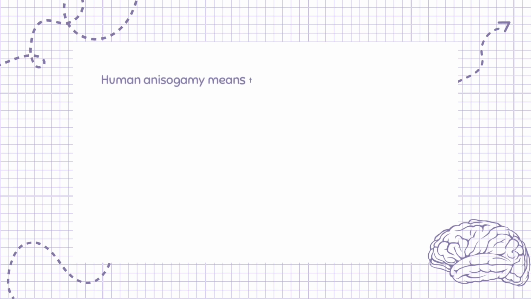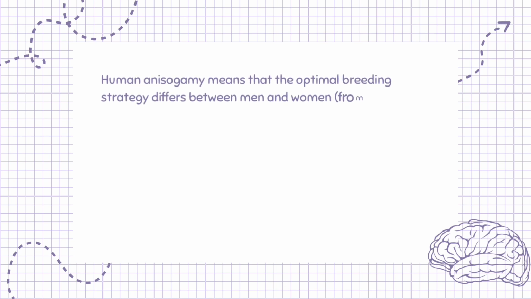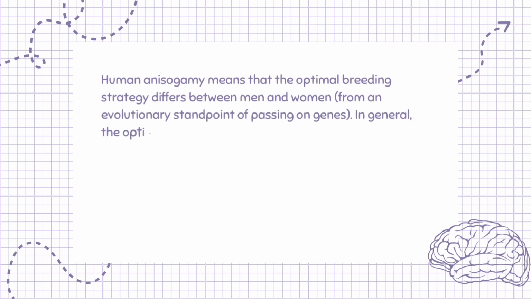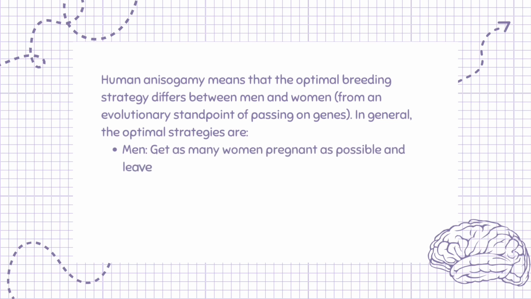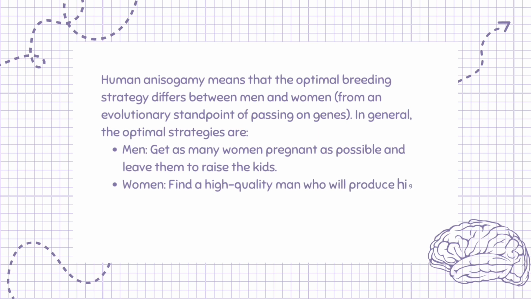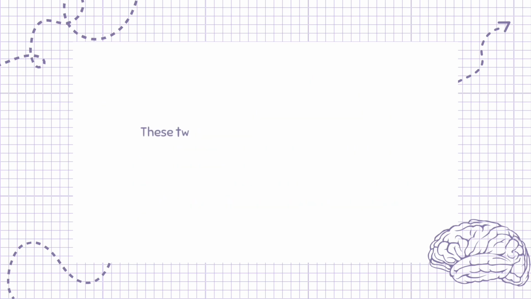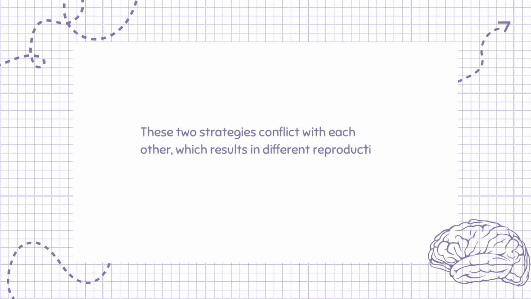Human anisogamy means that the optimal breeding strategy differs between men and women, from an evolutionary standpoint of passing on genes. In general, the optimal strategies are: men, get as many women pregnant as possible and leave them to raise the kids. Women, find a high-quality man who will produce high-quality kids and who will stick around to help raise them. These two strategies conflict with each other, which results in different reproductive behaviors between men and women.